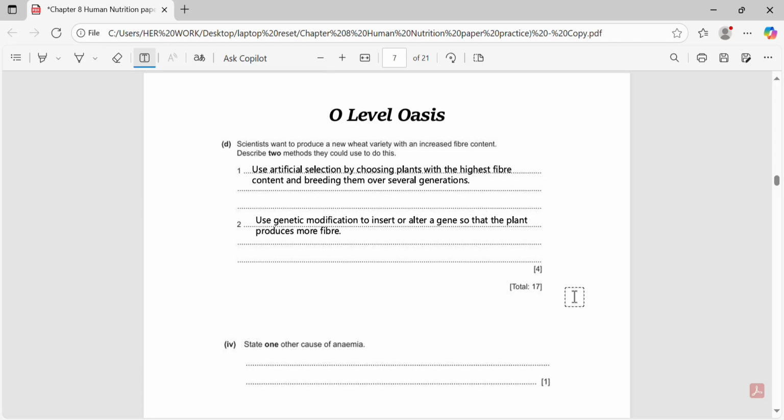So, this question asks us to state one other cause of anemia. Anemia occurs when there are too few red blood cells or too little hemoglobin, meaning less oxygen can be carried around the body. One common cause is iron deficiency, since iron is essential for making hemoglobin. Another possible cause is blood loss, for example through injury or menstruation, which reduces the number of red blood cells. So, we will simply write, iron deficiency or heavy loss of blood, such as through injury or menstruation.